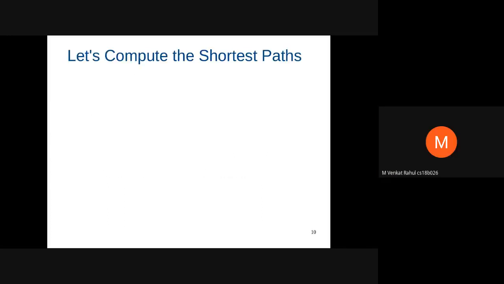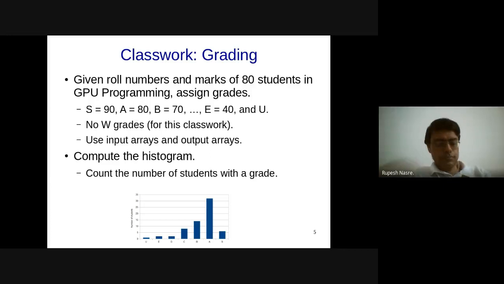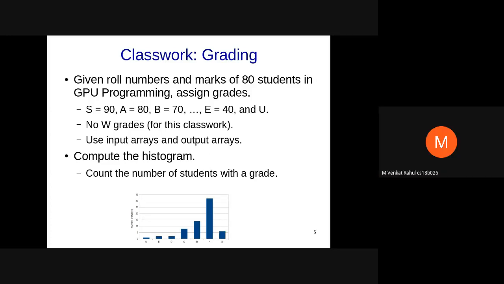Sir? Okay. Yeah. So in this code, when we're using atomic add, it's just a performance related doubt. If I'm maintaining a counter, rather than doing an atomic add, if I have a lock on each variable, it would be more efficient than this, right?